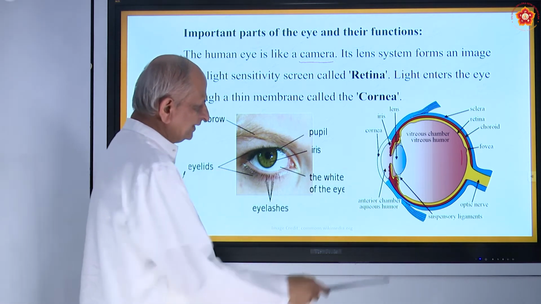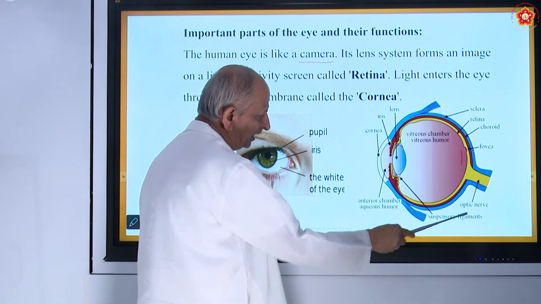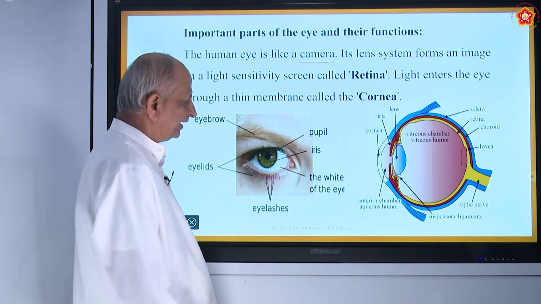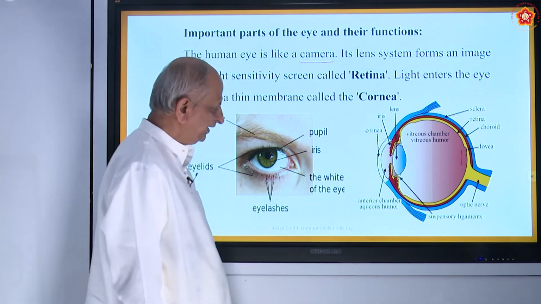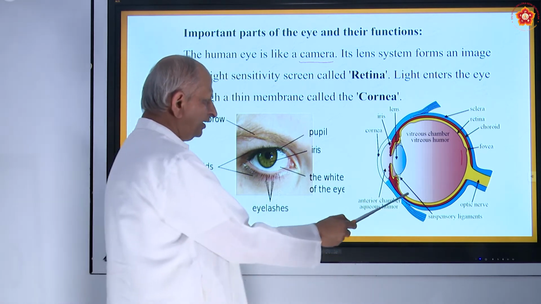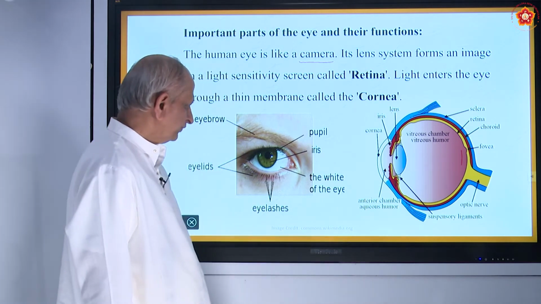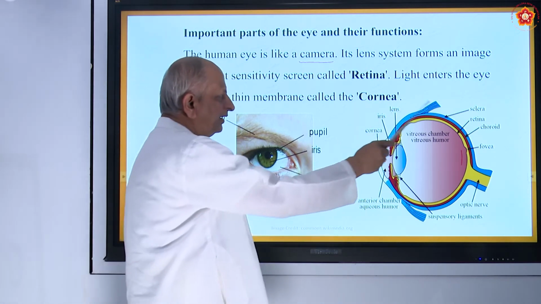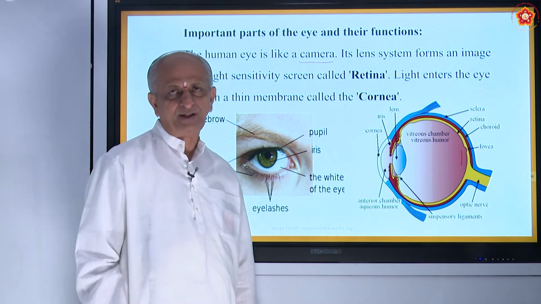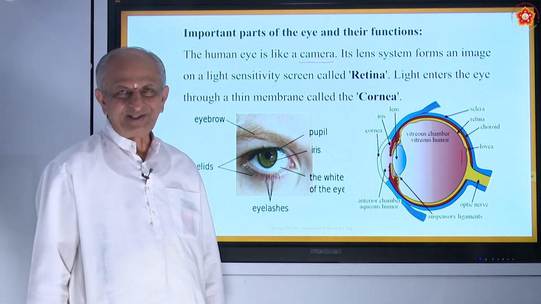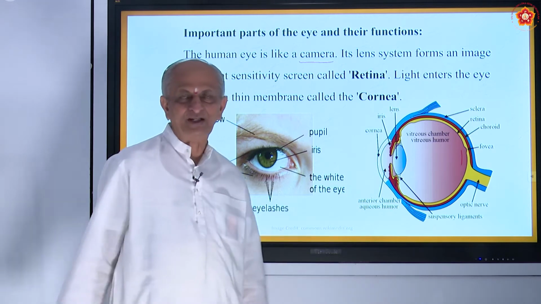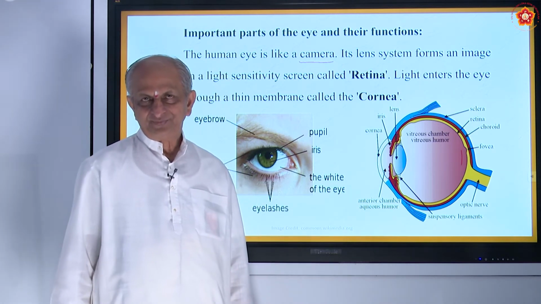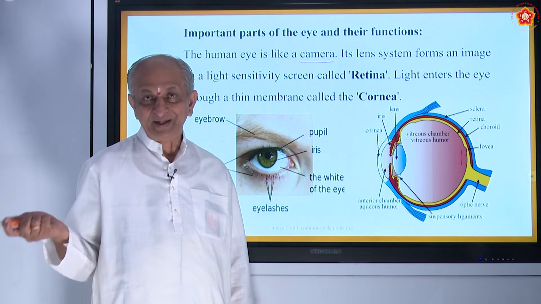And there are what are called ligaments. The ligaments attach this lens and support it. So here all the parts of the eye are very, very important. You might have seen some persons wherein the lens can be replaced nowadays. They replace it with an artificial lens also.